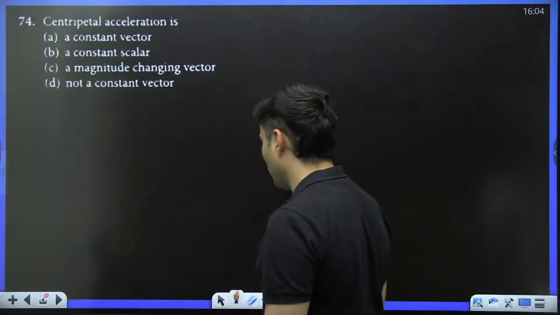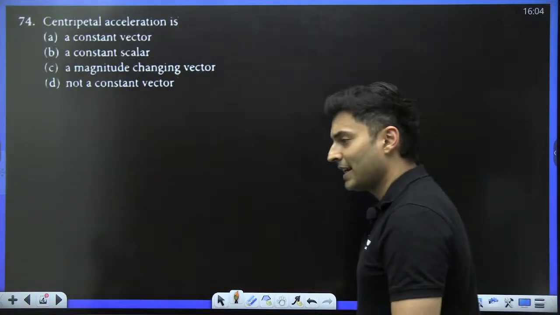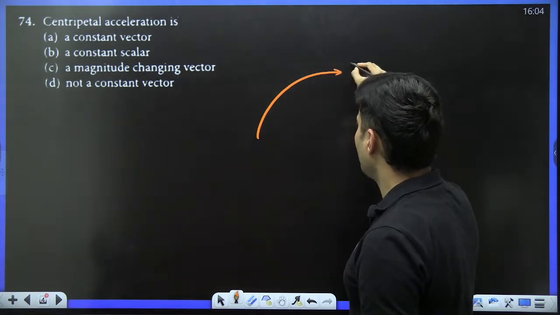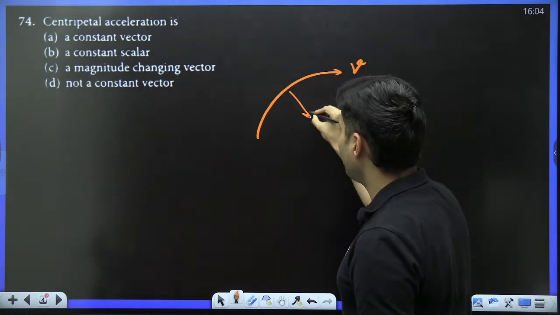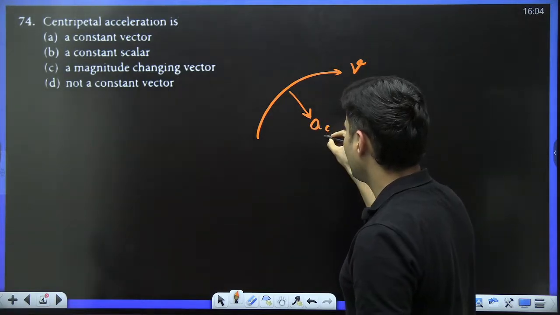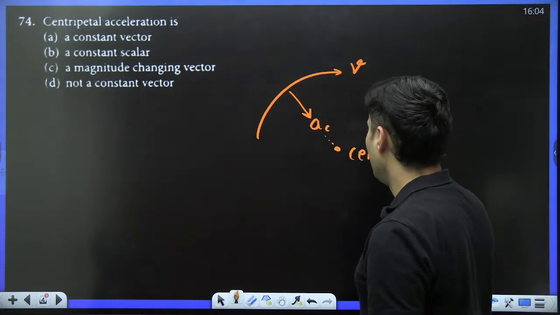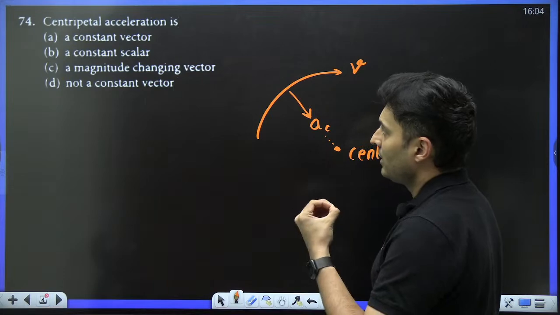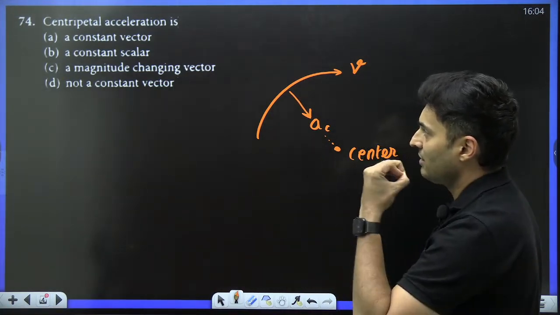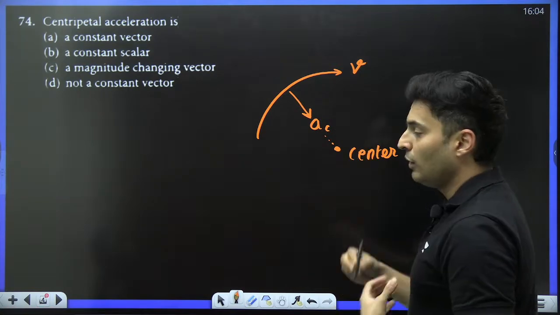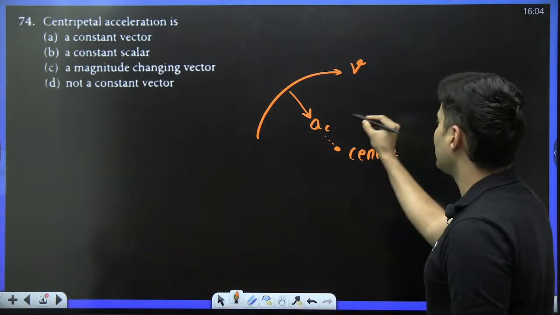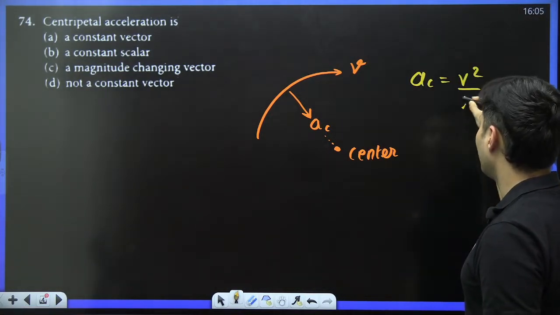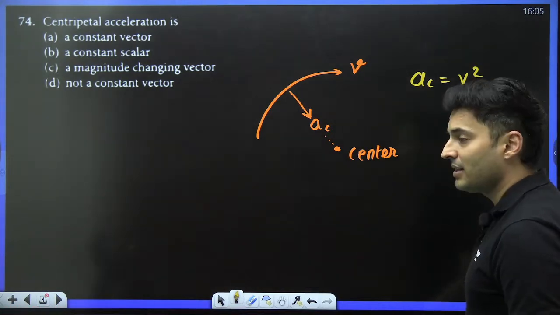And here comes the first question up on your screen. Centripetal acceleration: we know that when a particle goes in a circular path with certain velocity, there is an acceleration which is directed towards the center. Is it a constant vector? Is it a constant scalar? Is it a magnitude changing vector? Is it not a constant vector? Well, a lot of people think the magnitude, which is given by v square by r, r is constant, v is constant, so a_c is constant.